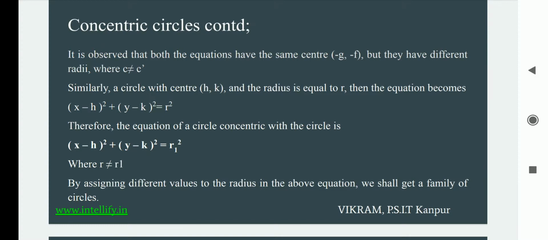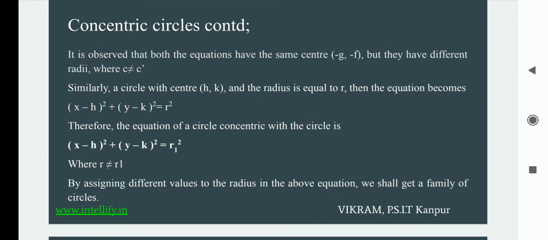It has been observed that both equations have the same center, that is minus g comma minus f, but they have different radii. One has a radius involving c and the other involving c dash, and both are unequal to each other. c and c dash are unequal.